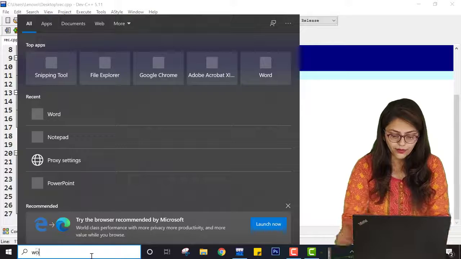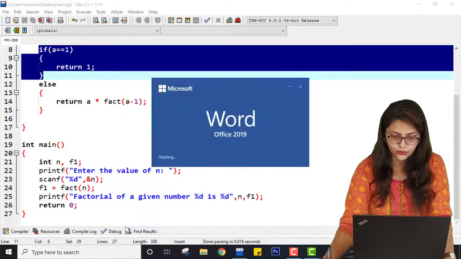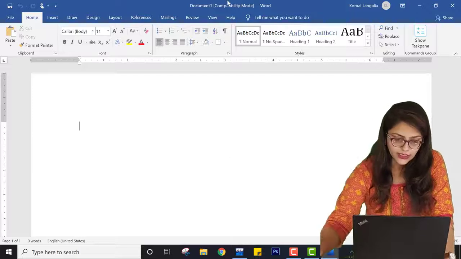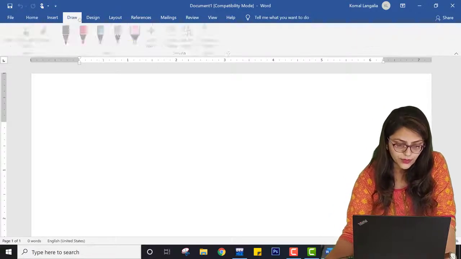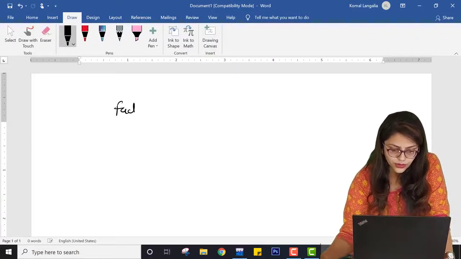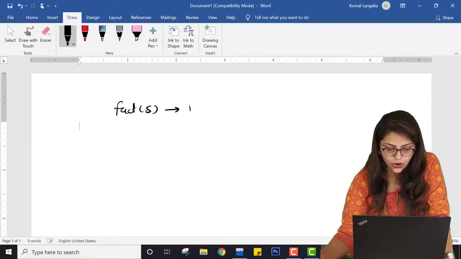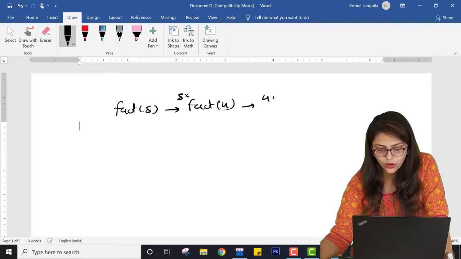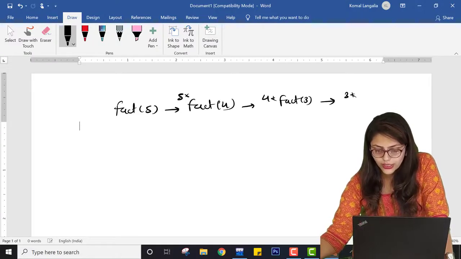So let me open my Word file again so that it will be very easy for you to understand. So what exactly I have done here: first fact of 5 called fact of 4. So it called 5 into fact of 4, it called 4 into fact of 3, it called 3 into fact of 2, it returned 2 into fact of 1.